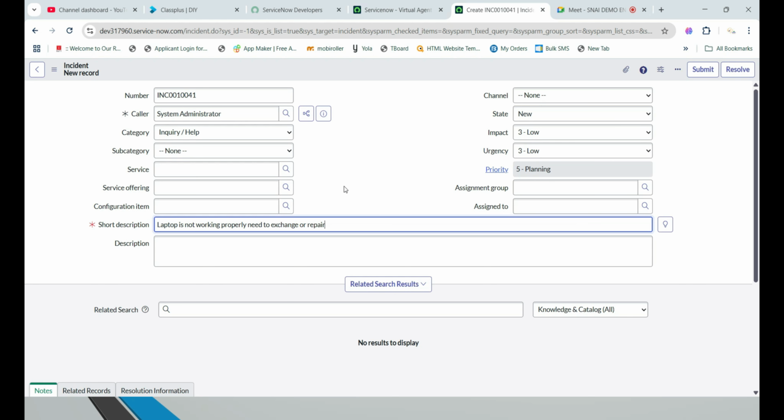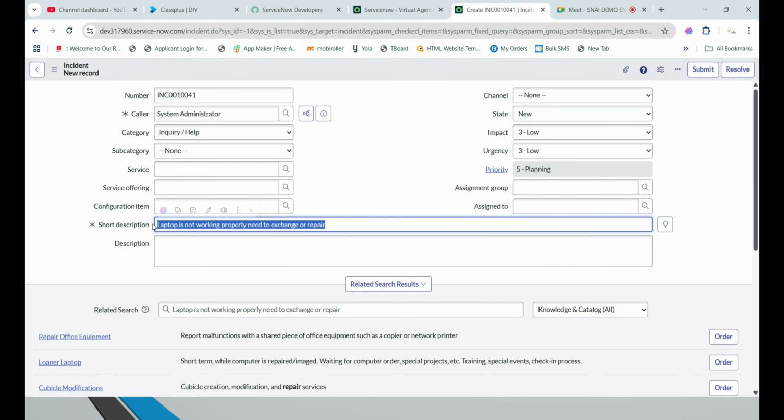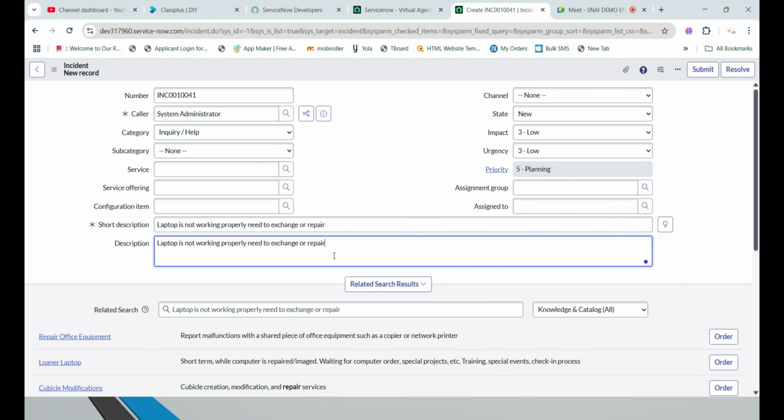I just gave a short description: my laptop is not working properly, so it needs to be changed or otherwise repaired. If you want to write in detail, you can write it, but as of now I'm not writing anything. The short description is mandatory, so I just gave that information, and I copied the same description here.